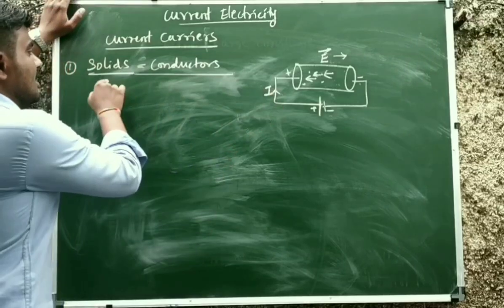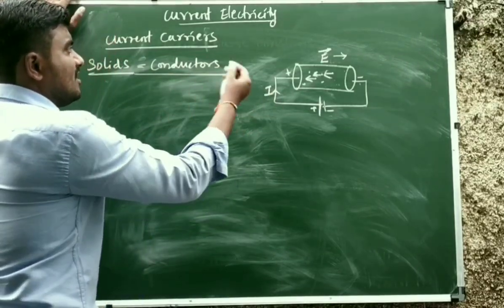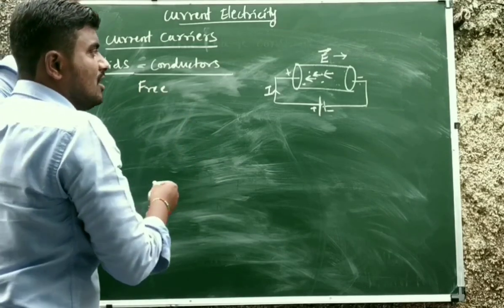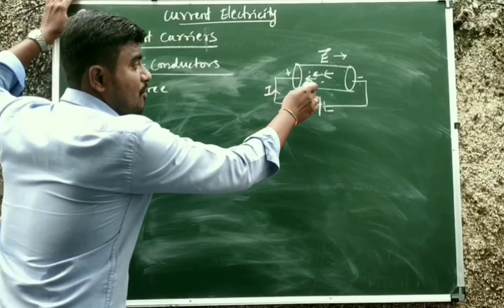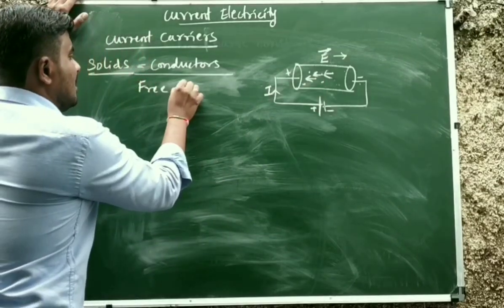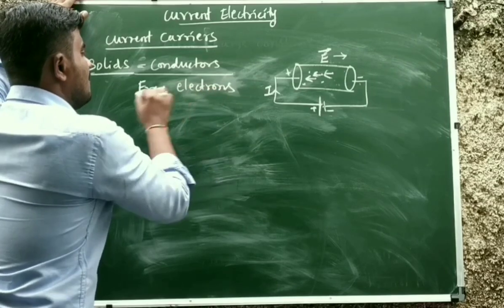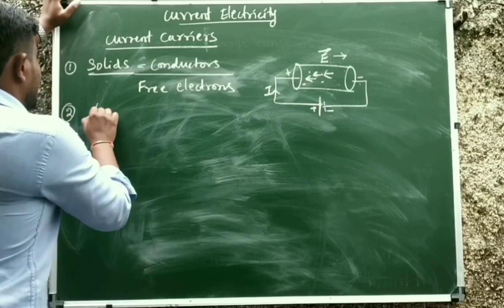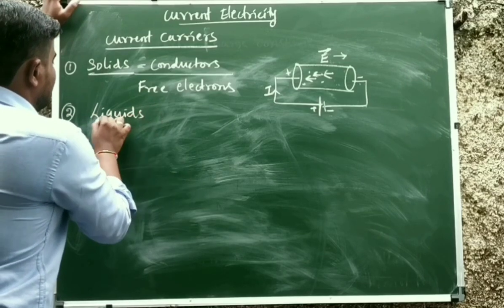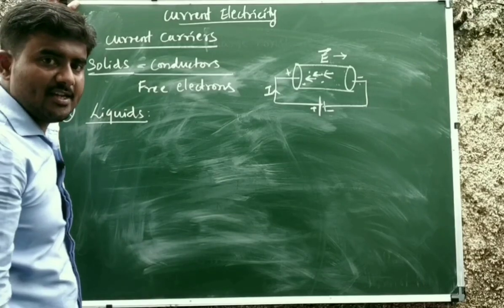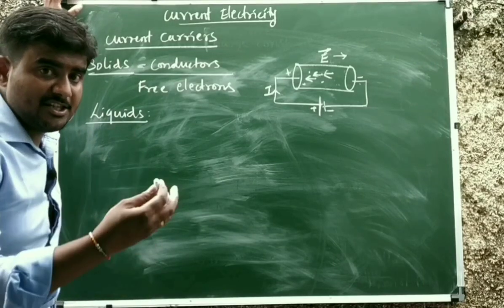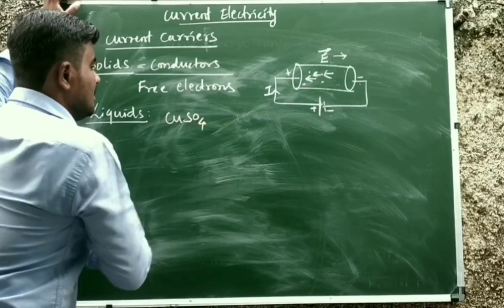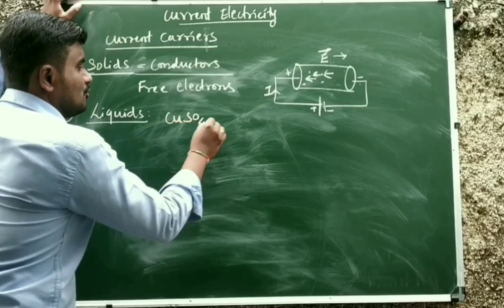Therefore, in solid conductors, what makes the charge carriers move? They are free electrons. What is responsible for the electric current in a conductor? Free electrons are responsible for the current in case of conductors. And second, liquids. Some liquids behave like conductors, and in such case we call it an electrolyte. For example, CuSO4 is an electrolytic solution.